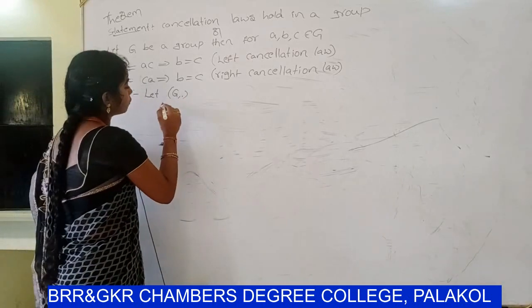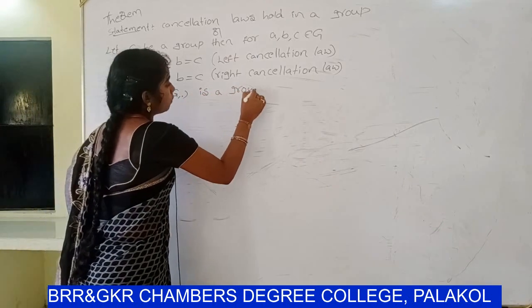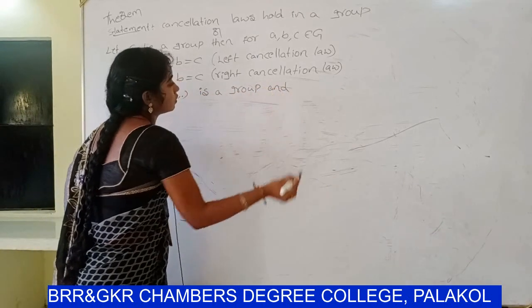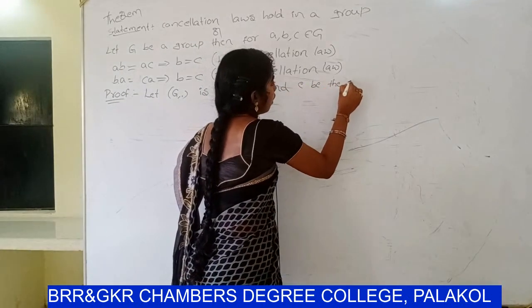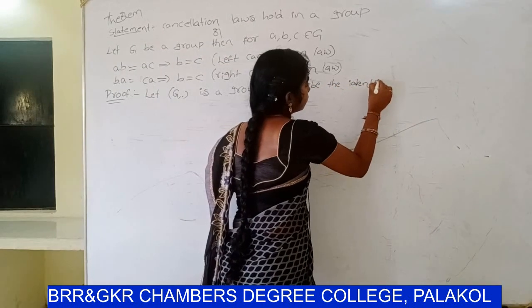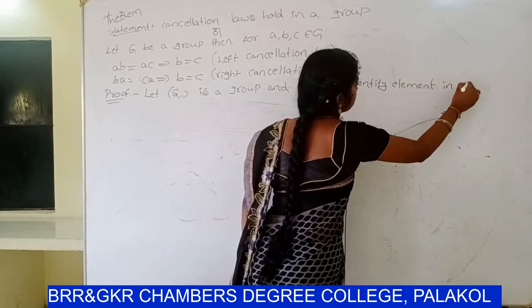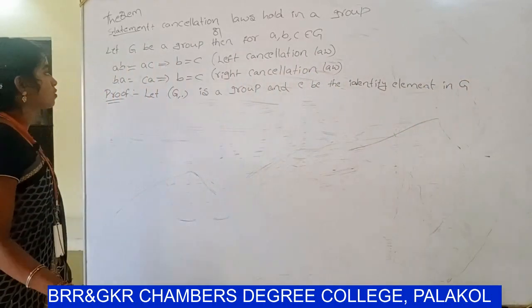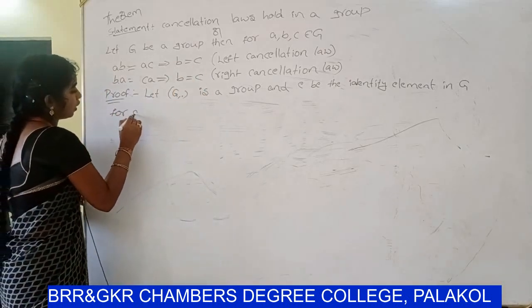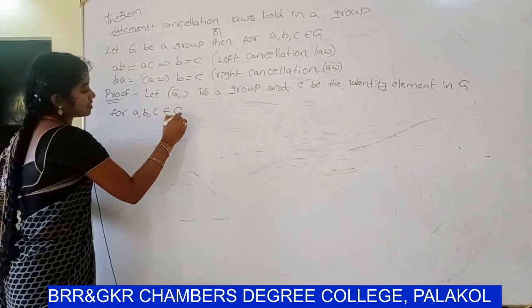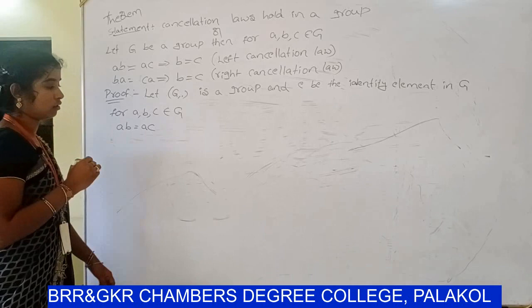So the algebraic structure Z, dot is a group and e be the identity element in Z. So first consider ab = ac, for a, b, c belongs to Z.